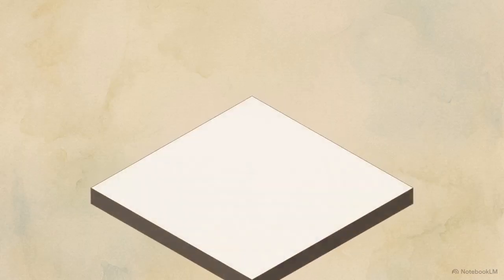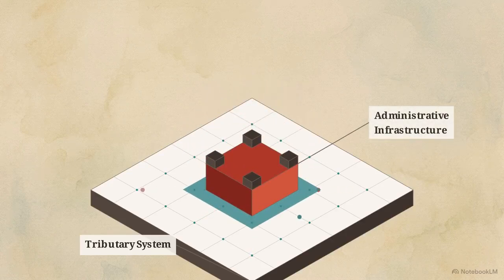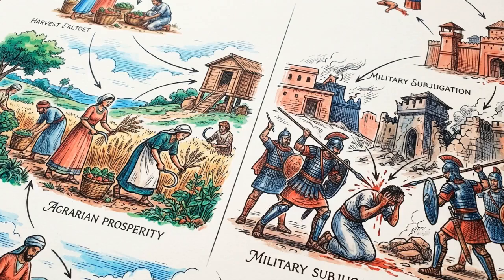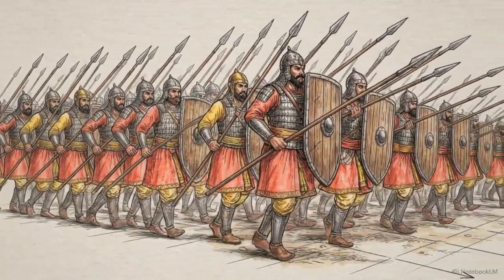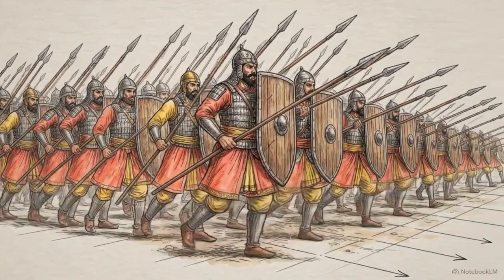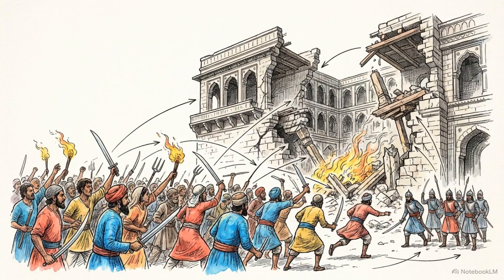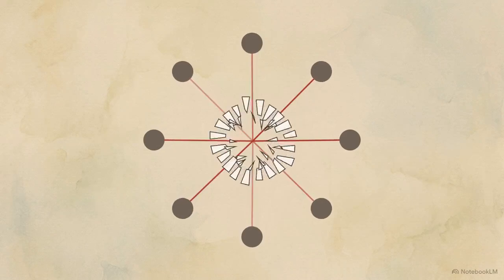Stacked together, you have a complete operational framework: a tributary base supplying resources, a fortified administrative core managing the state, and an autonomous, continent-spanning economy funding the whole operation. Yet, a distinct paradox sits at the center of this achievement. The political unity and economic prosperity enjoyed by millions were only made possible through brutal warfare, subjugation, and the constant threat of force. Because they rely on continuous military repression to keep tributary states in line, empires are inherently fragile. Over time, internal pressures mount, and central authority inevitably fractures.